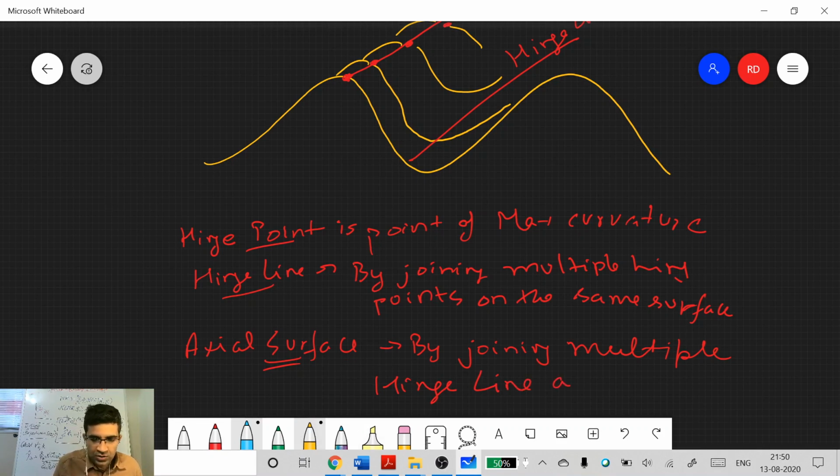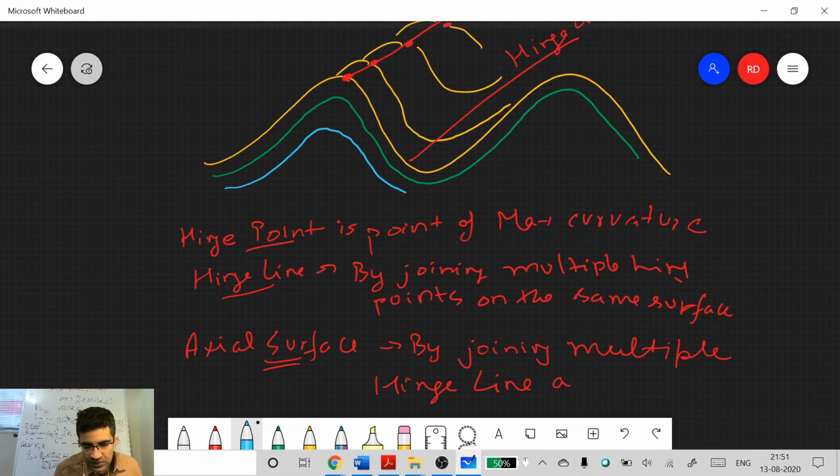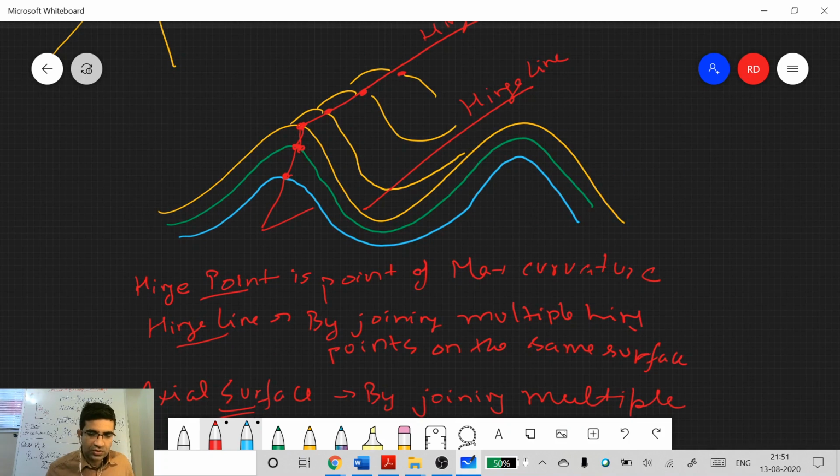Now, let's say there is a green surface here and then there is this blue surface here. So you join these multiple hinge lines together, and this will give you axial surface.